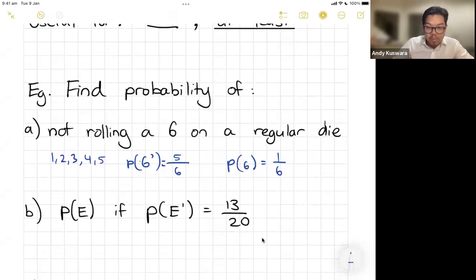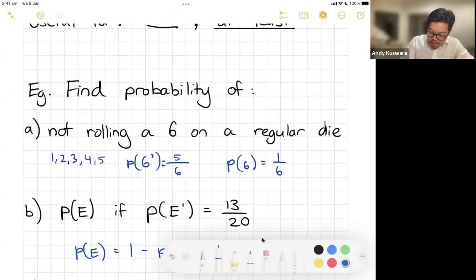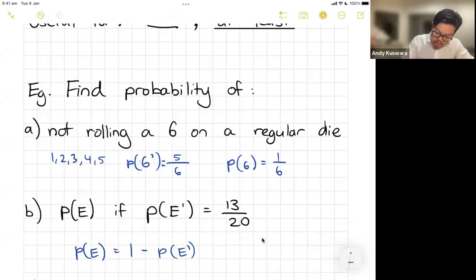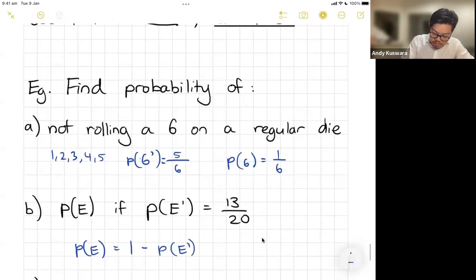So the probability of the complement is 13 on 20. Now we know that the probability of my event in this case is going to be 1 minus the probability of its complement. Okay, and I'll keep it consistent and I'll use the dash. So in other words here, I can write it as 1 minus 13 on 20, and that's just going to give me 7 on 20. So that could be the probability of my event.